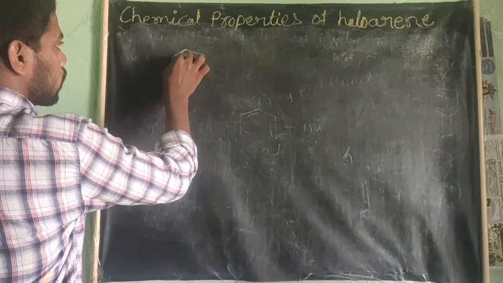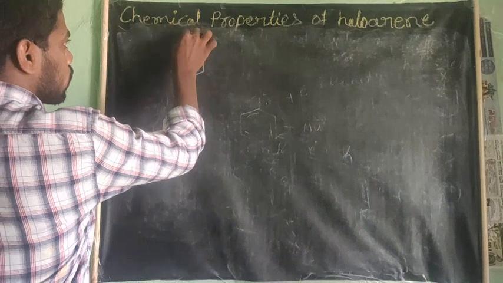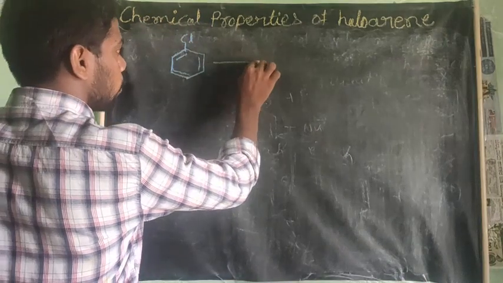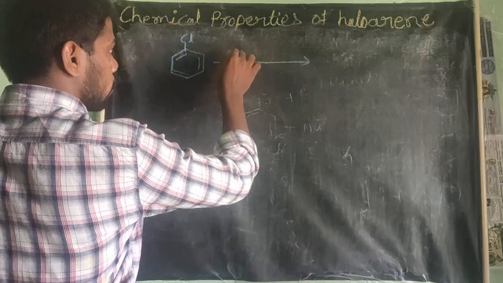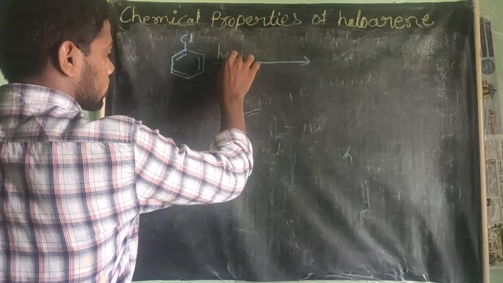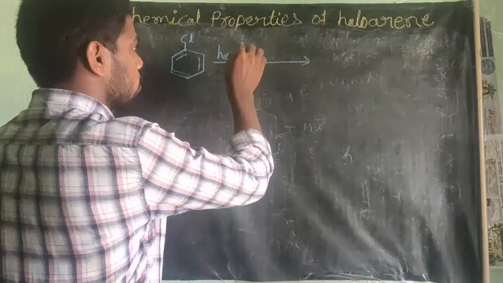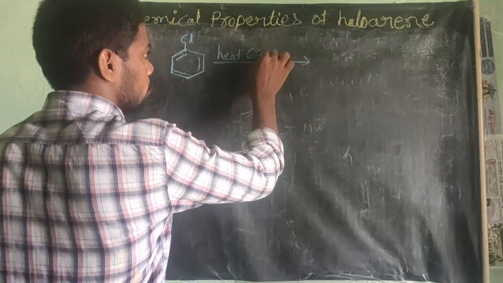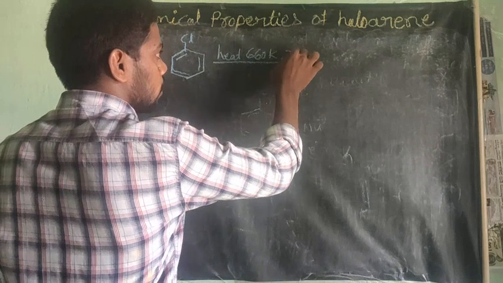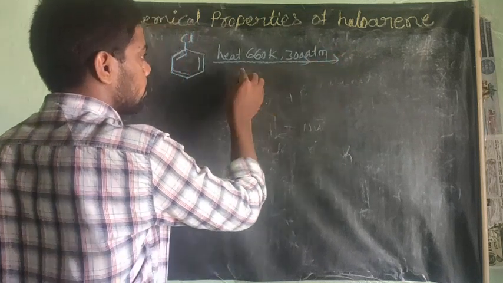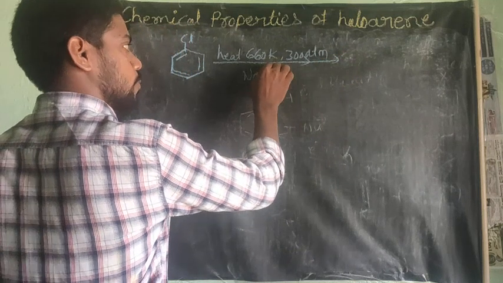This is chlorobenzene. Take the chlorobenzene and heat it at around 660 Kelvin, 300 atmospheric pressure, with NaOH.